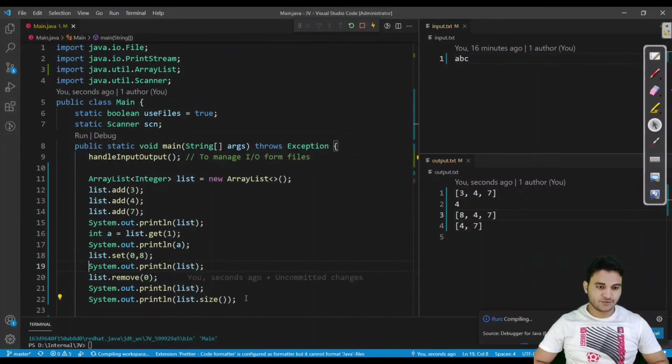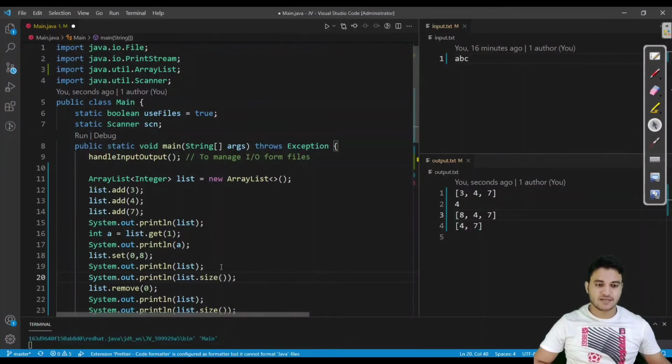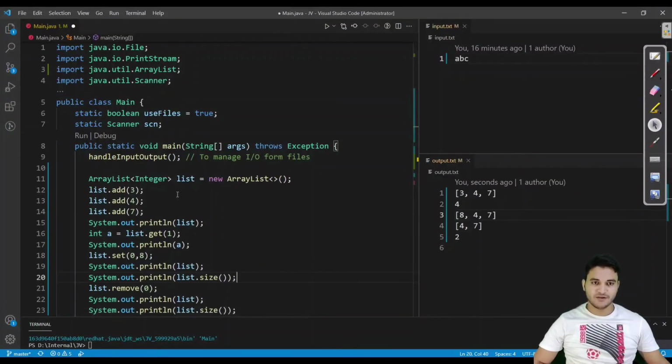And I want to show you one magic. Before removing this, what was the size? As you can see, size grows dynamically. Do not worry, we'll implement a custom implementation of the same class, ArrayList, also. We are going to build the same class which Java has built internally.